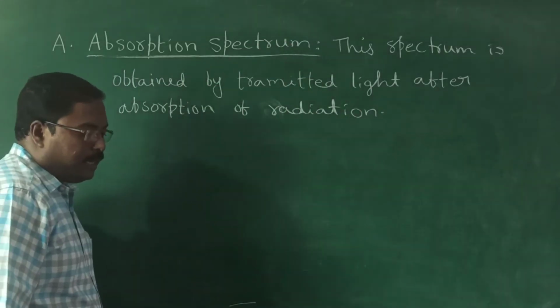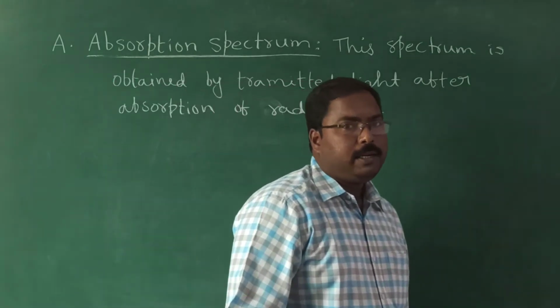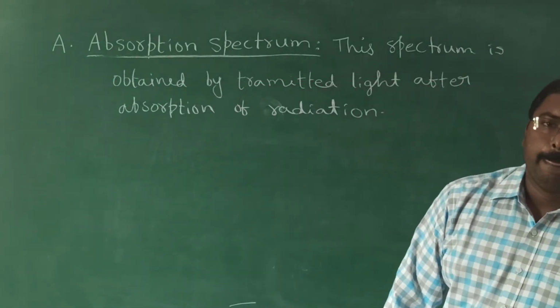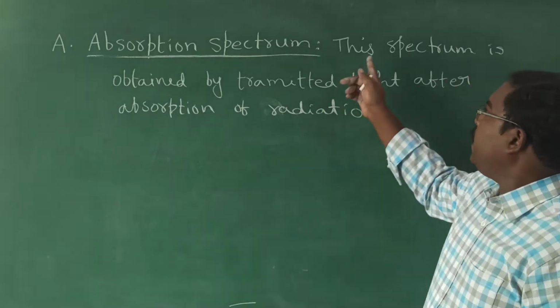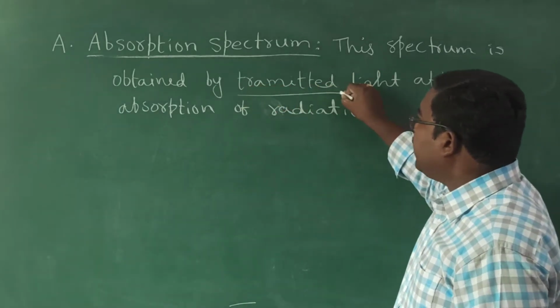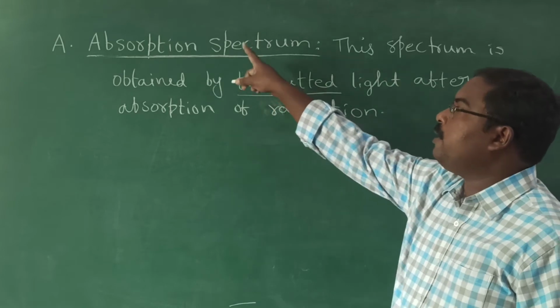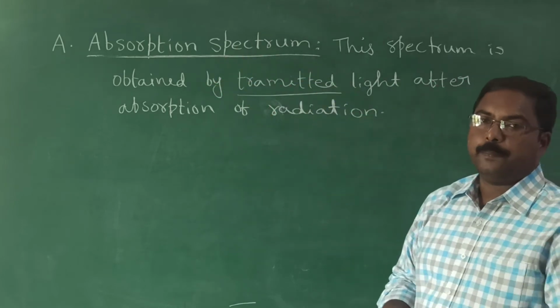Observe the definition carefully, then you will be able to understand easily. You have an idea about transmitted light. If you have clarity about this, then you are able to understand absorption spectrum.